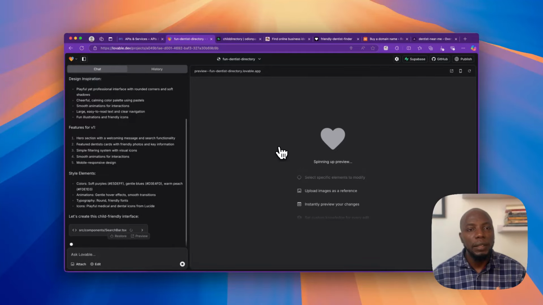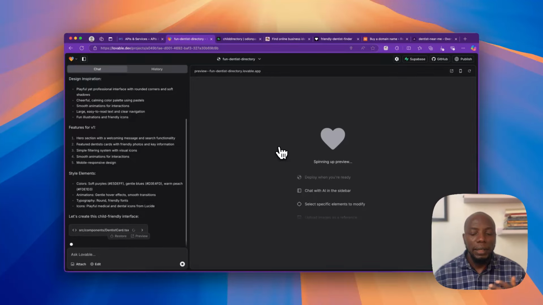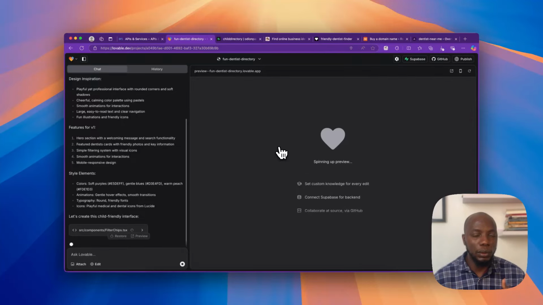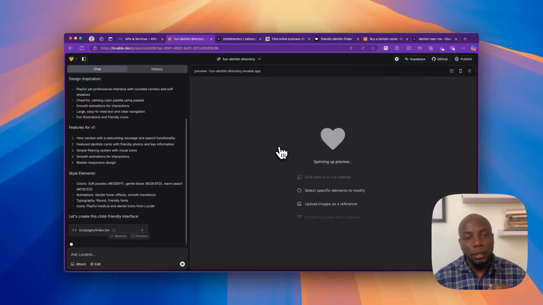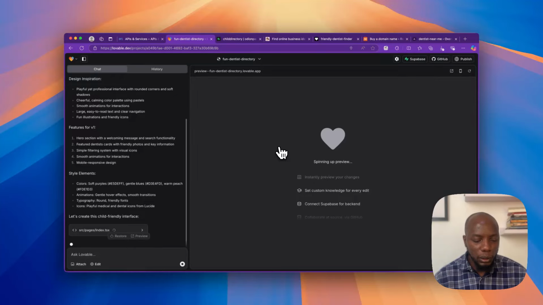When you prompt, it takes maybe 30 seconds, sometimes 20 seconds, sometimes up to a minute for you to see a result, but you're definitely going to see a result. And one thing that I love about this AI tool is that you are able to make corrections. It's able to notice what's not working well on your app, and then you're able to make that correction on the app itself. So it's going to take a little while. It's spinning off the index page, and we'll just wait a little bit more.